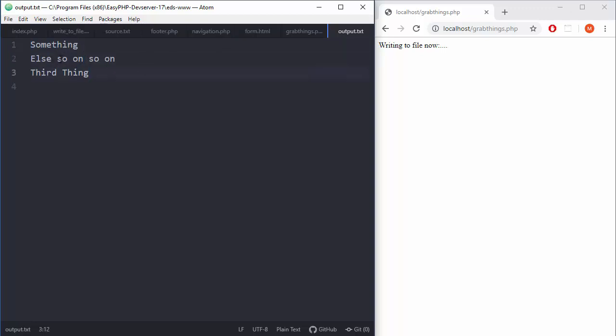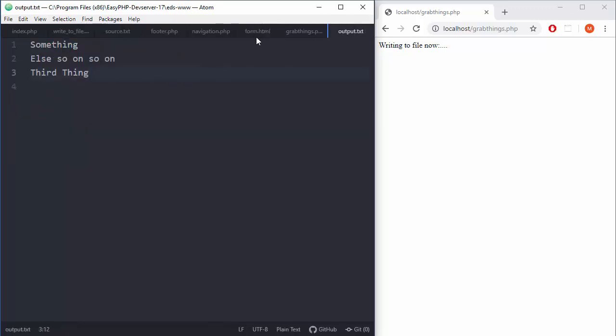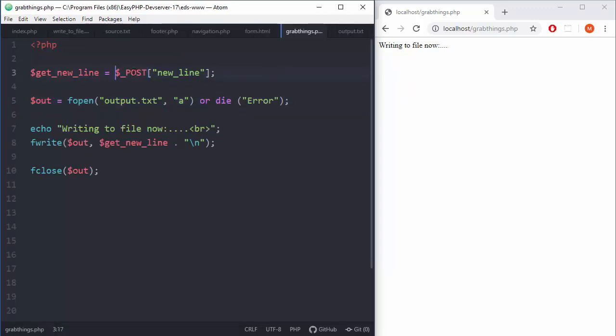So let's explain everything one more time. We have a form that will grab only one element, and then we need to grab that in the PHP file. So we are grabbing that with this operation, putting that here, and that's fine. We have grabbed things from the form. Then we need to open our file, and if we run into some kind of error, this will be printed.